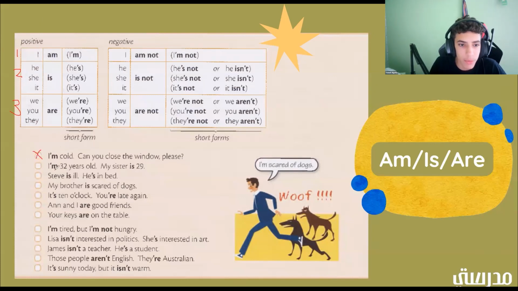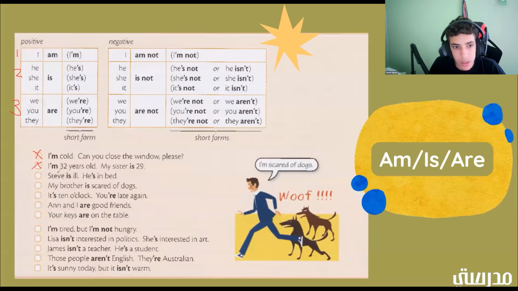Now we have I'm 32 years old. My sister is 29. Okay? So I'm 32 years old. Is that positive or negative? All right, it's positive. And which group? One. Okay, so we have two of these now. So let's put an X here.